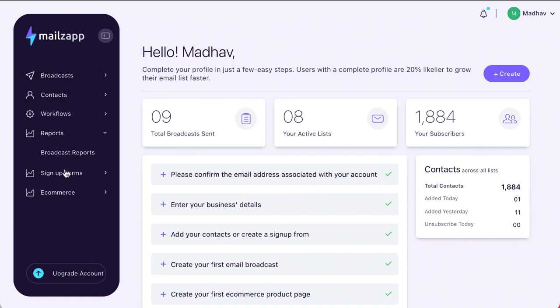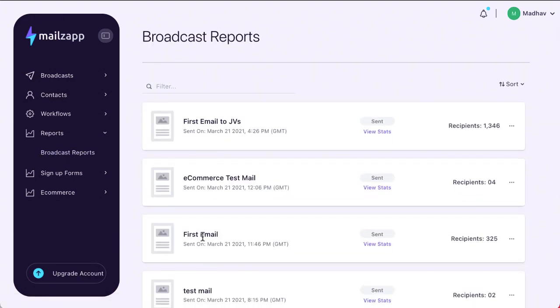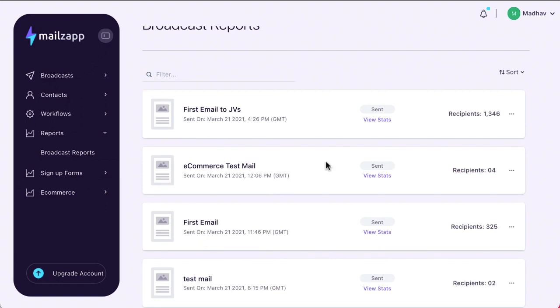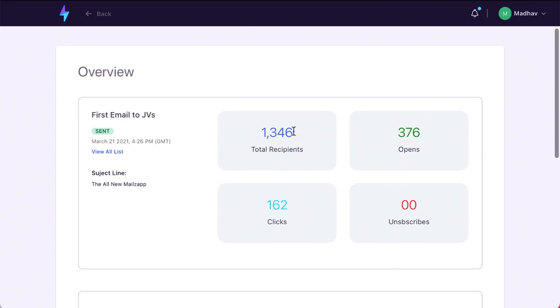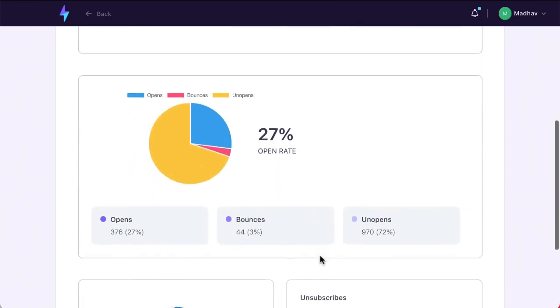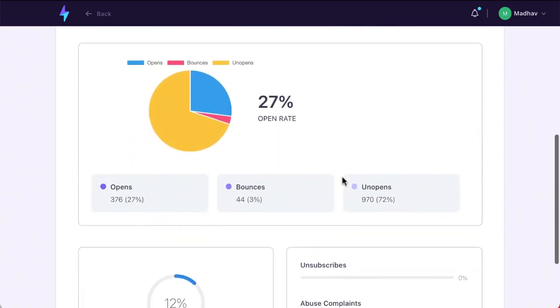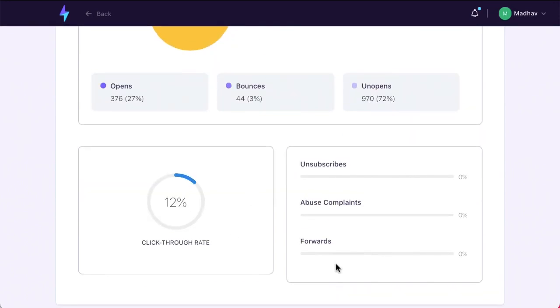Now, this is the report section. So when your account has data, you'll have it over here. For example, let's go to this one. In this, we sent this to 1,346 people. There were so many clicks, and there were so many opens. So this is basically a stats overview of opens, bounces, unopens, and what your click-through rate was.